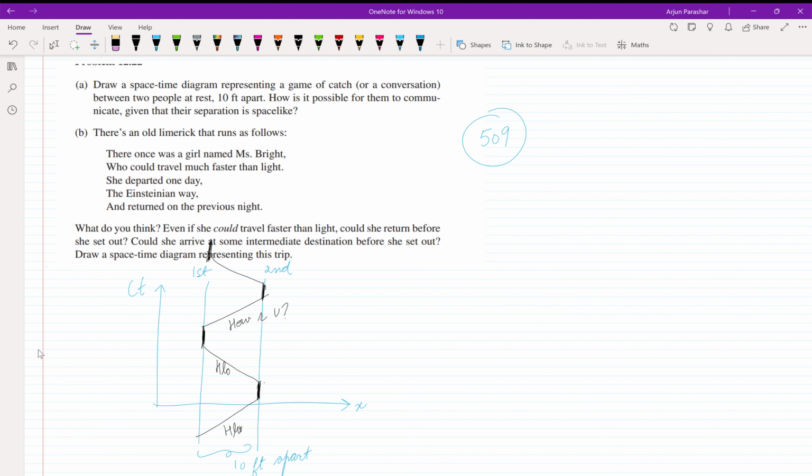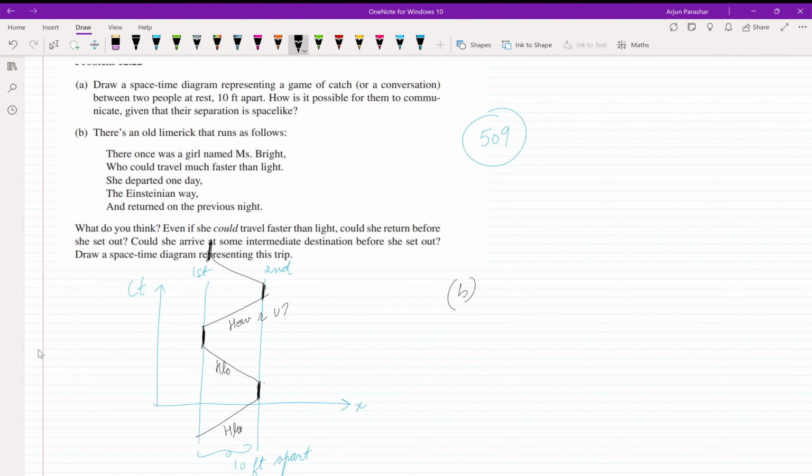Now talking about the B part. What is B part? There is an old limerick that runs as follows: there once was a girl named Bright who could travel much faster than light. She departed one day the Einsteinian way and returned on the previous night. All right. What do you think?